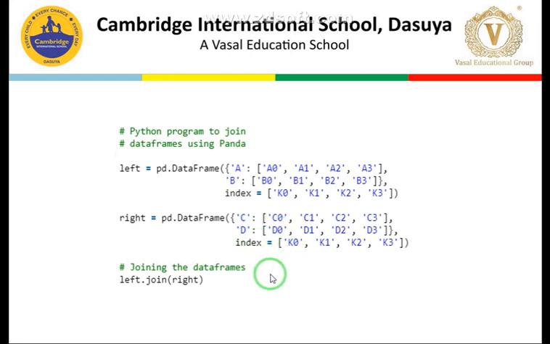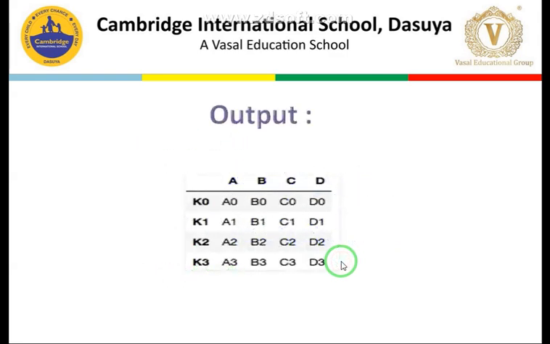And see students how this operation is very simple. Left means my first data frame, it is joined with the right, that is my second data frame. And you know that when we are going to apply a join operation, the very important step is that we must have a common attribute. So the index is now acting as my common attribute here. And when you run this program, you will find this sort of output before you. So we will move to the Python platform for better clarity.